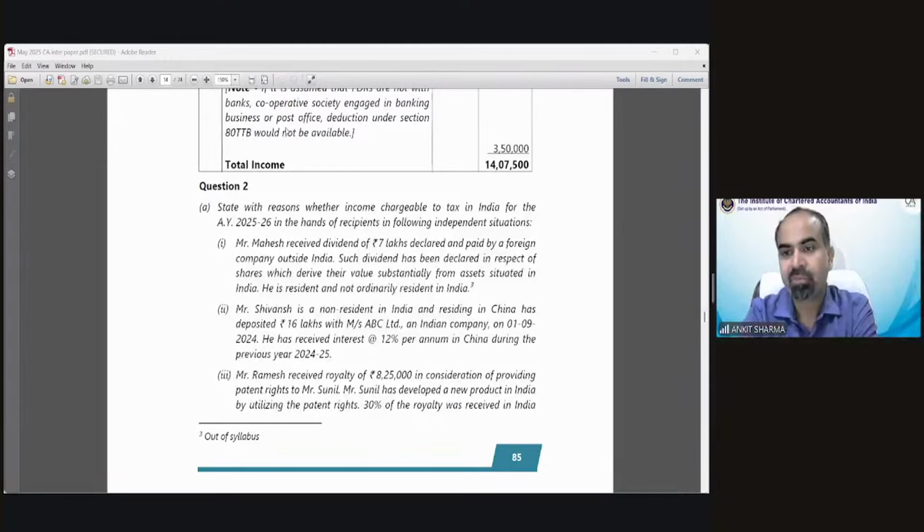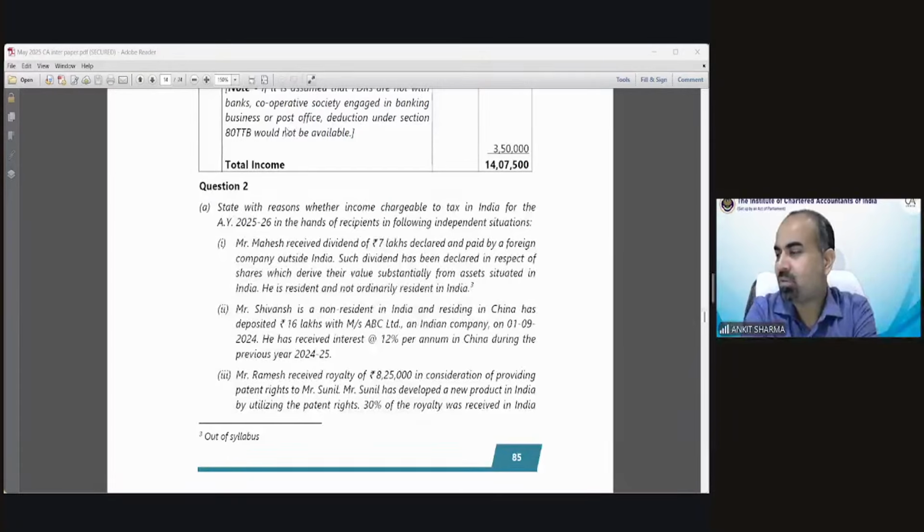Okay, very good. Section 9 deemed income, sir. Mr. Ram is saying, I just wanted to know whether this does fall in the category of those income which is taxable for a resident and not ordinary resident in India. You have to think about the provision. Then I will answer, of course.